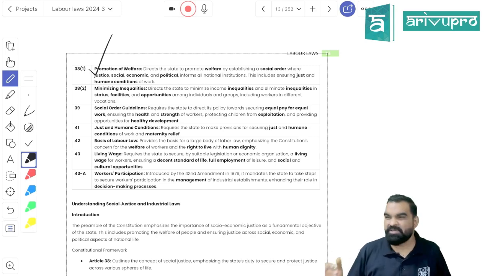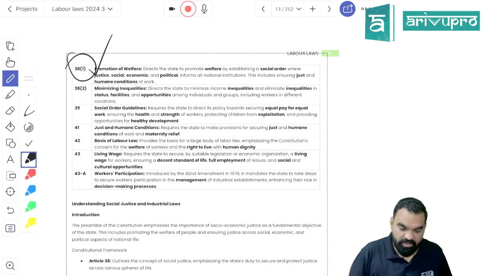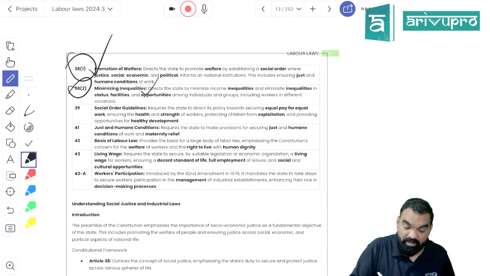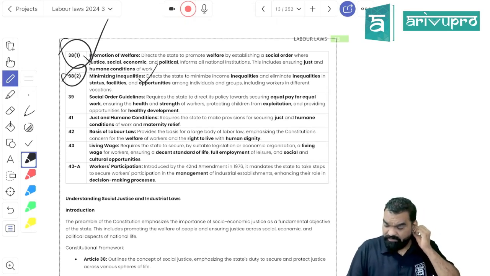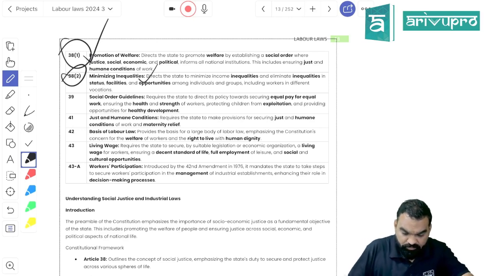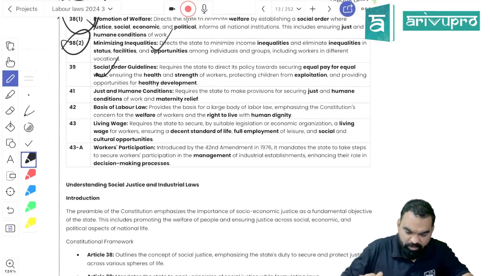So the Minimum Wages Act, Payment of Wages Act, Payment of Bonus Act, Payment of Gratuity Act, provident fund, these all are welfare laws, right? It is the duty of government to make sure that inequality should be reduced. Article 38 is all about welfare and protection against inequality. Okay. Equal work for equal pay.